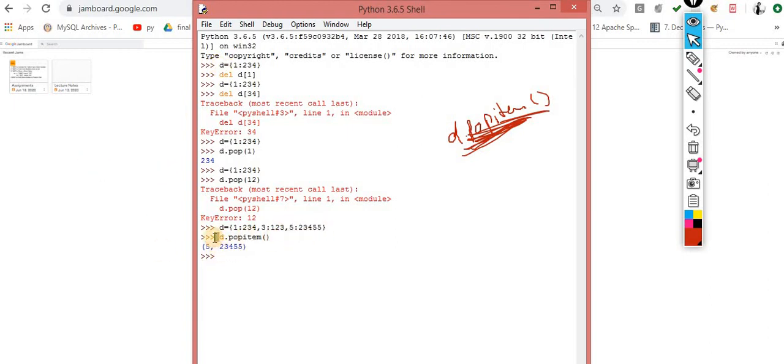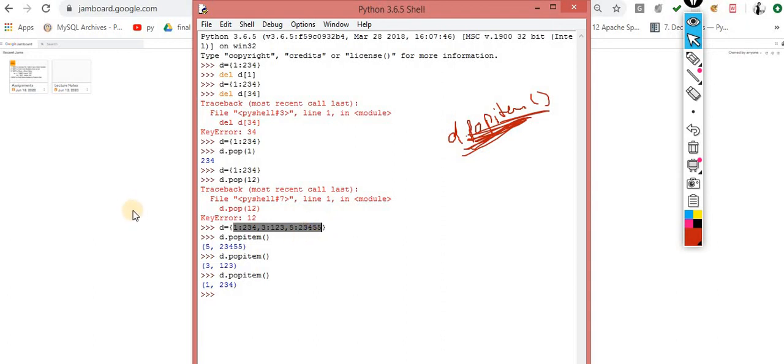If I run it again, it removes this one. If I run it again, it removes this one. It basically removes an arbitrary element. Arbitrary means randomly any one. Because here the items are very few, it starts removing data from the backward direction, but arbitrary means it can remove any of the key-value pairs. Why? Because this is not consecutive memory. Keep this point in mind.